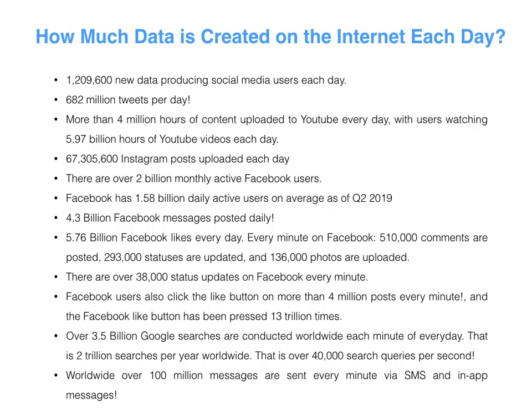There are over 2 billion monthly active Facebook users. Over 38,000 status updates on Facebook happen every minute. So, if this kind of data is available with us because we have the internet, we have social media available with us, this type of data is used for AI.